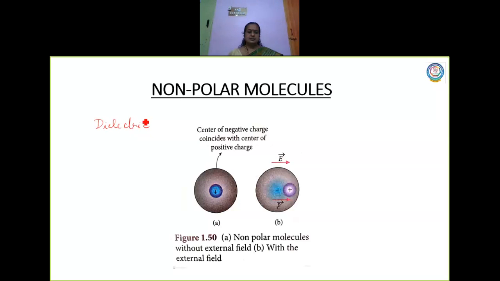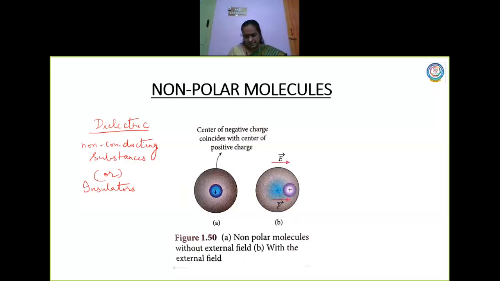They are nothing but non-conducting substances, or otherwise you can also call them insulators, right? Now dielectrics have no free electrons. As I told you yesterday, as far as dielectrics are concerned, the electrons are very tightly bound. They are not free to move in a dielectric. They are called bound electrons, right?